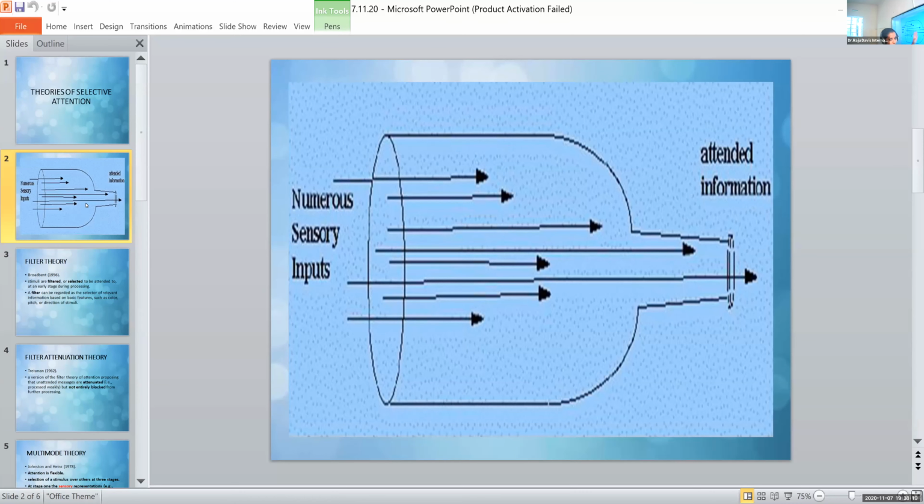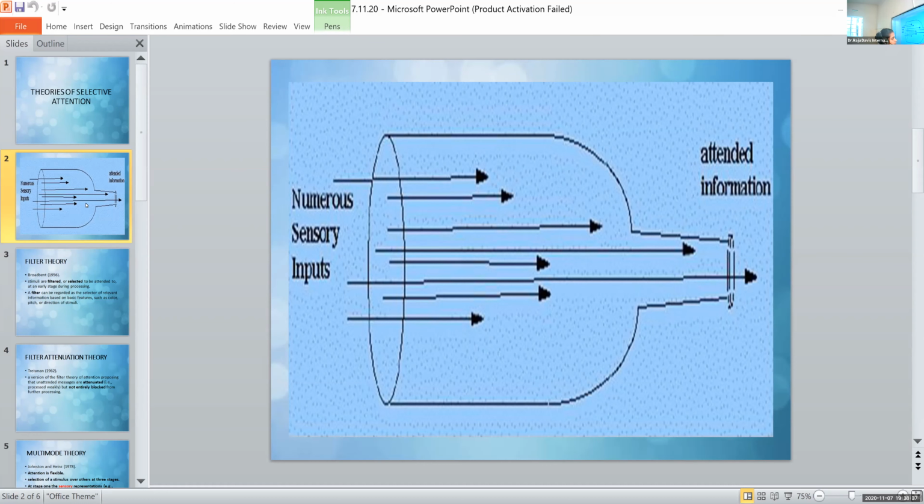So again, at the bottleneck, the information or the inputs that are coming from the sensations are filtered, and only the information that manages to pass out of the bottleneck is attended to.